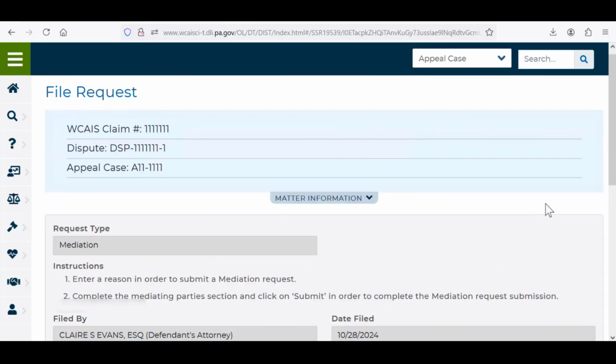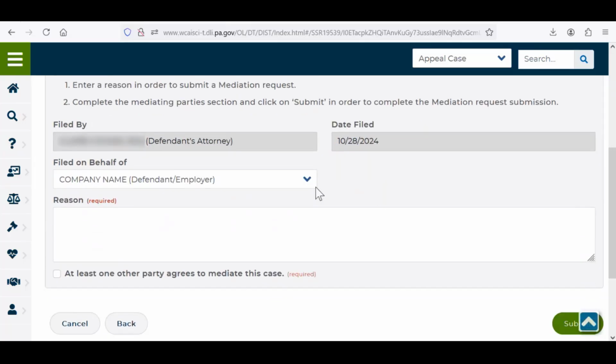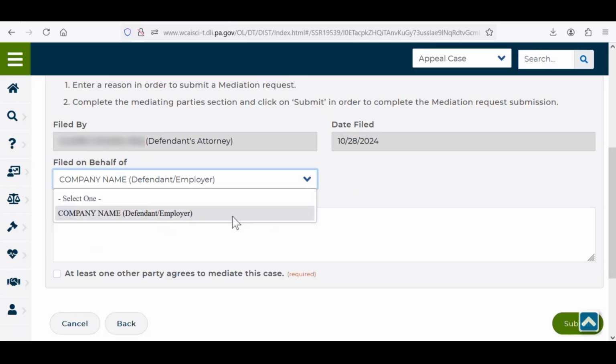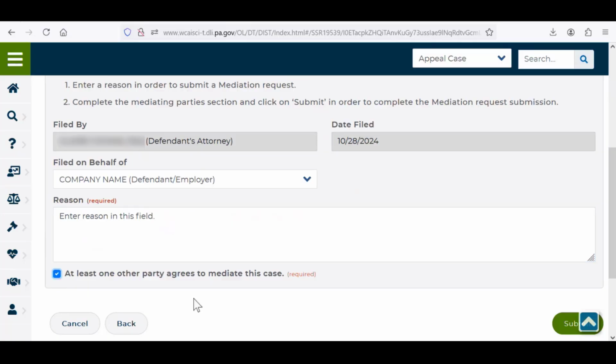Now you'll view the File Request screen. You'll need to select the party on whose behalf you are filing the request and enter a reason for the request. And then select the check mark to indicate that at least one other party agrees to mediate the case.